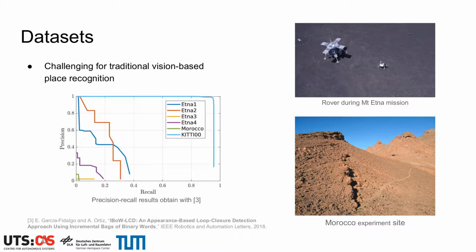This graph represents the precision versus recall results obtained with one recent method found in the literature. The light blue curve corresponds to the results obtained on an urban sequence of the publicly available KITTI dataset. While providing some results on datasets Etna 1 and 2, it performs poorly on Etna 4 and fails by doing worse than random on Etna 3 and Morocco.